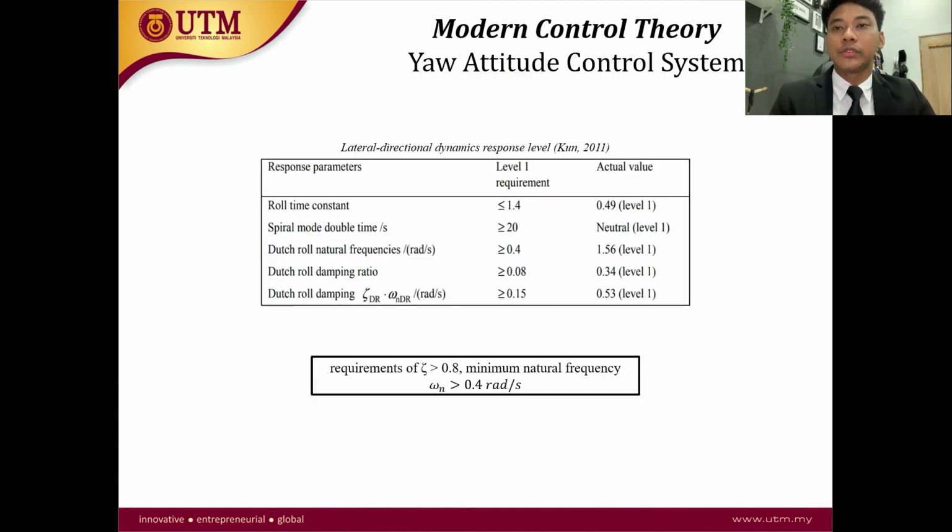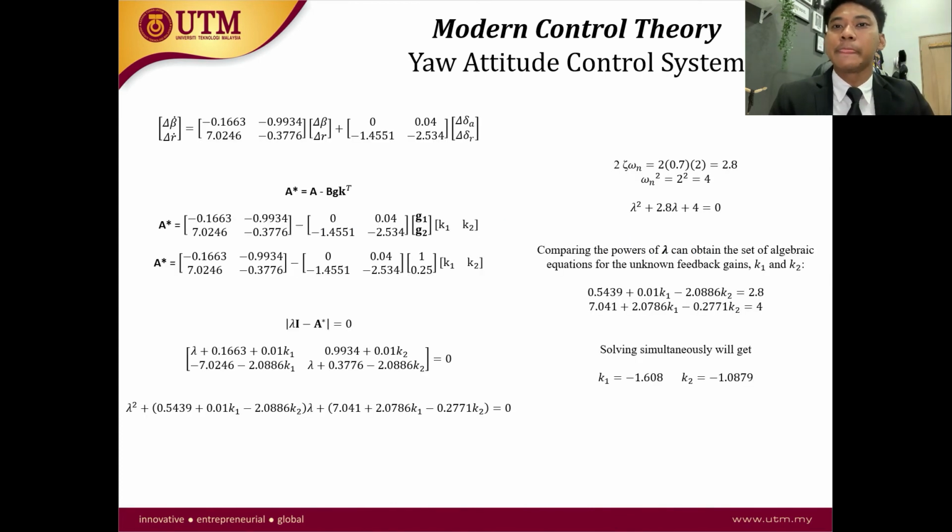And for the yaw attitude control system, the lateral directional dynamics response level that was conducted by Kuhn in 2011 is taken as a reference to set the requirements of the attitude control system in this modern control theory. So it is also the same.